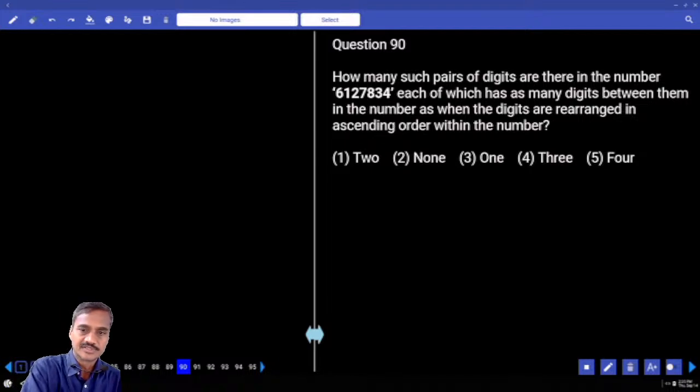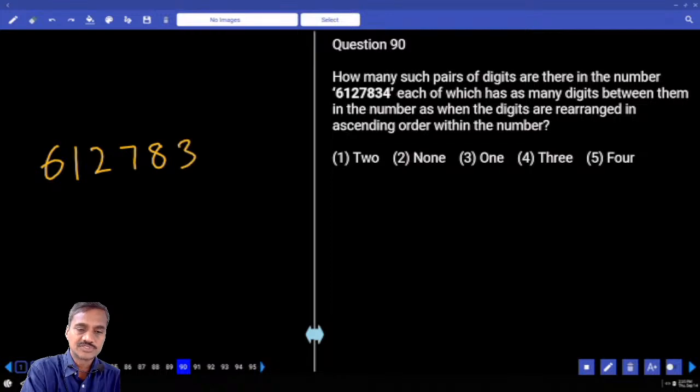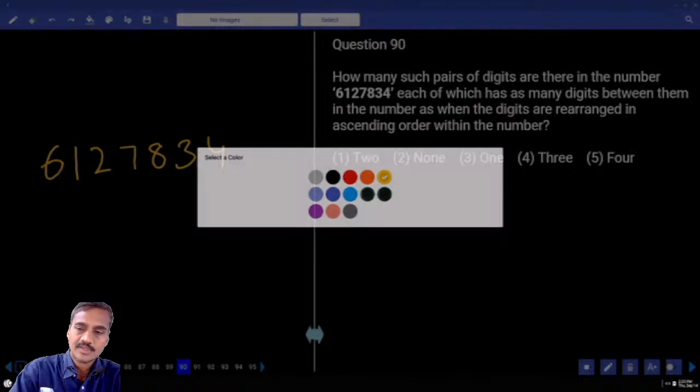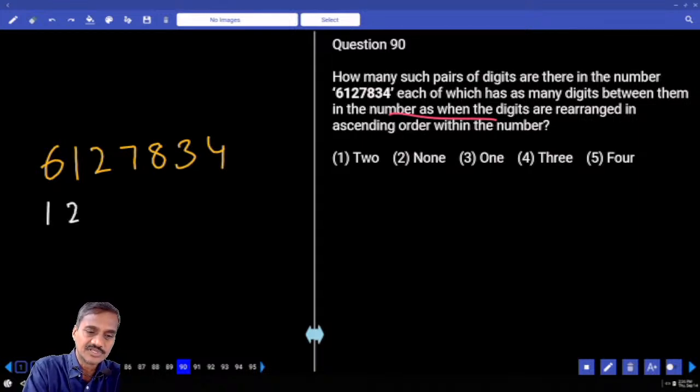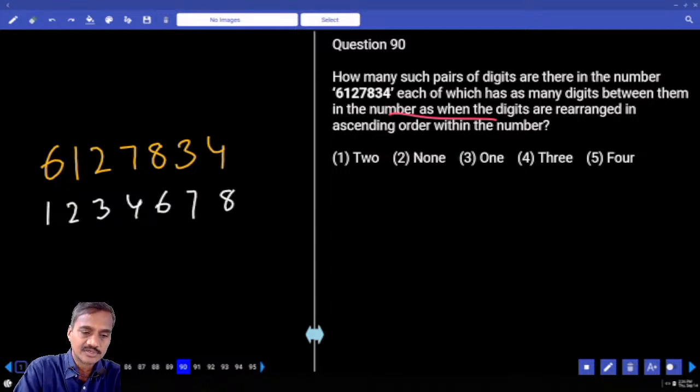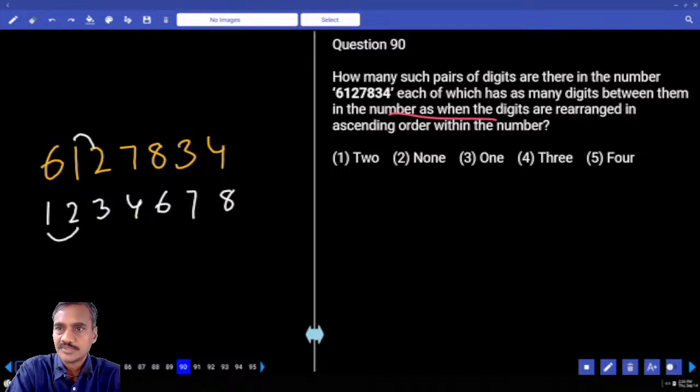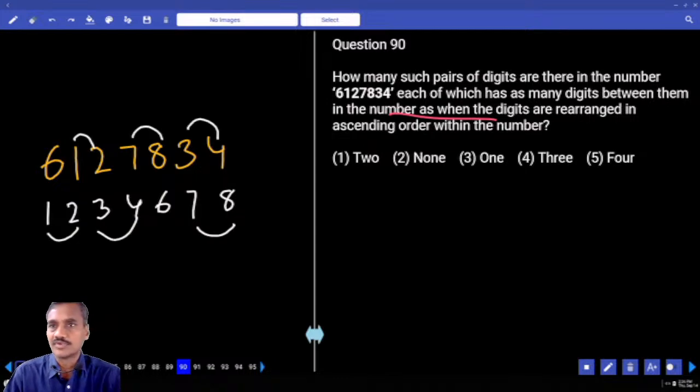Then 90th. Now what is the number we have? 6127834. How many such pairs of digits are there in the number, each of which has as many digits between them as when the digits are rearranged in ascending order? Ascending order 1, 2, 3, 4 and 6, 7 and 8. Now here, 1 and 2 are consecutive, here also 1 and 2 are consecutive. Isn't it? Next one, 7 and 8 are consecutive. And 3 and 4 are consecutive.